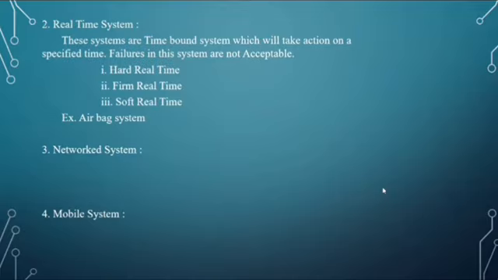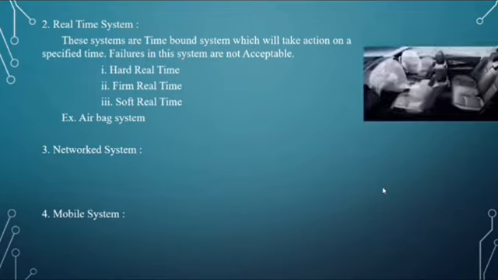Examples are life critical applications. Firm real-time application is similar to hard real-time application but differs in economical properties. Soft real-time systems can have tolerance in meeting the deadline. Example for this is airbag system.